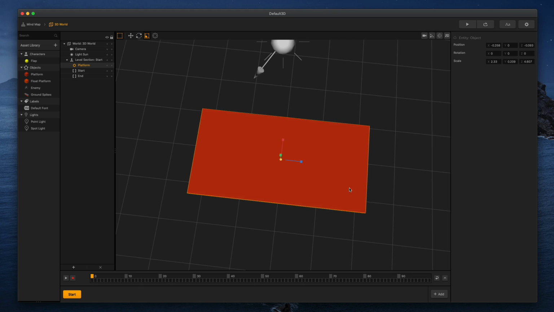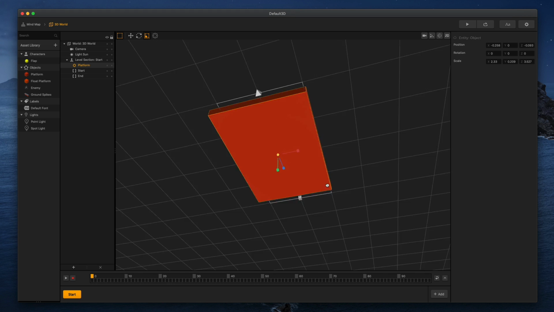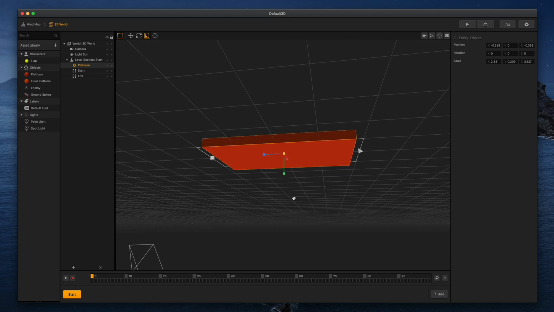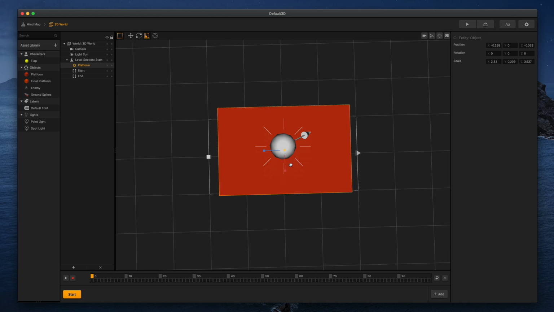Now I'm kind of covering up these markers over here. If you saw these markers here, let me make sure you can see that. This right here is your start and end point, okay? Wow, that almost felt like I was on a roller coaster for a second. All right, so this is your start point, and then your character is going to go boop, boop, boop down here to the end point.